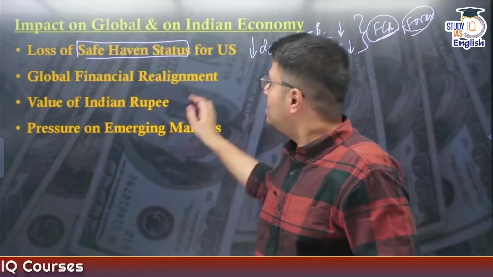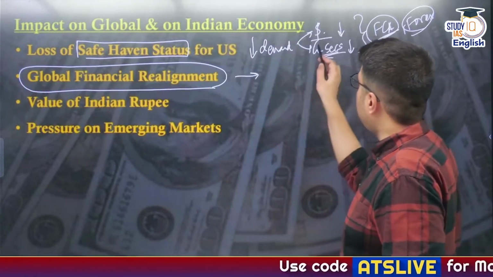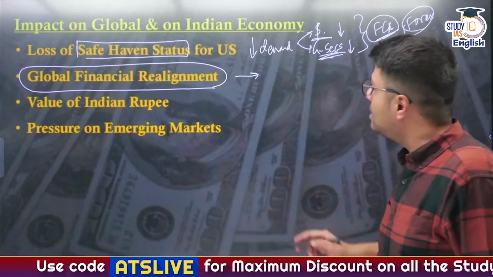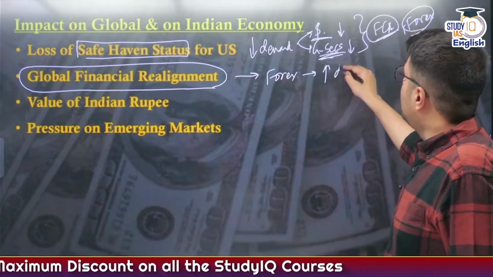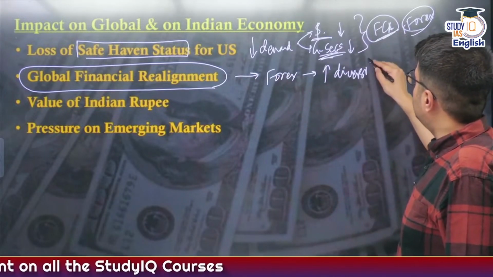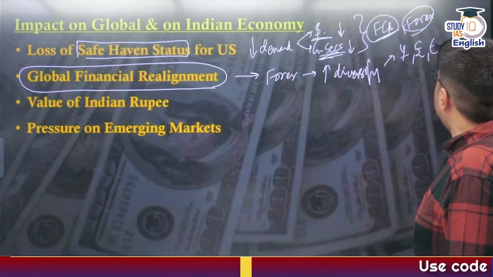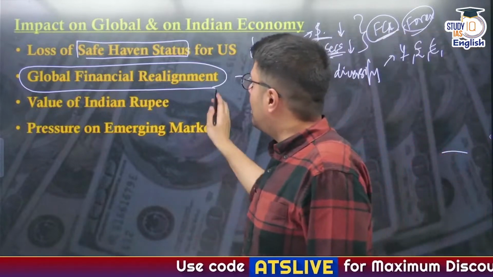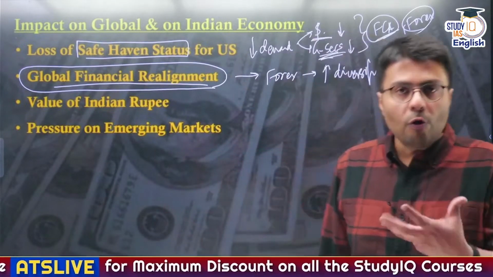So naturally, this will lead to global financial realignment, because countries holding large amounts of US dollars or US government securities in their forex reserves will try to diversify their investments by purchasing other currencies. They will purchase yen, pound, euro, they might purchase other currencies like yuan, right? So therefore, it will lead to global realignment in the global economy.